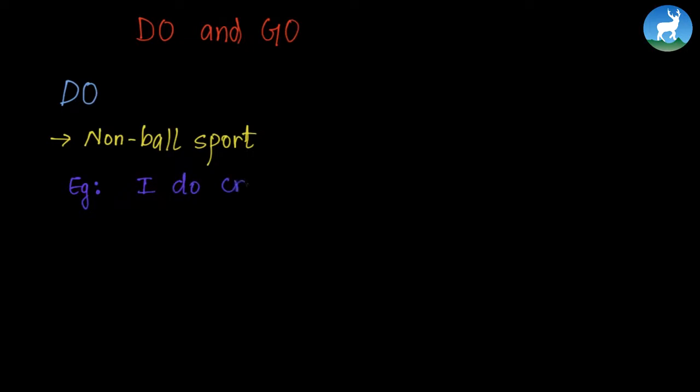So when do we use do? We will be looking at do in the first half. So do is used for sport that does not use a ball. So we can write non-ball sport. For example, I do crossword puzzles.